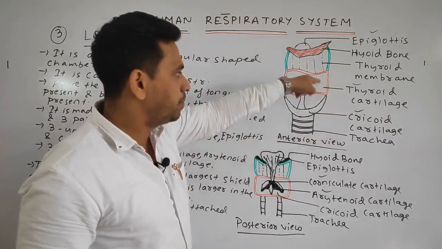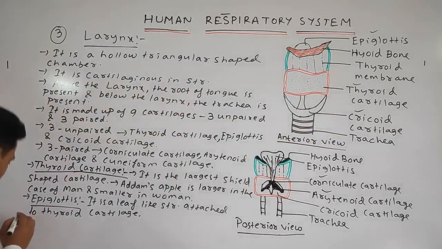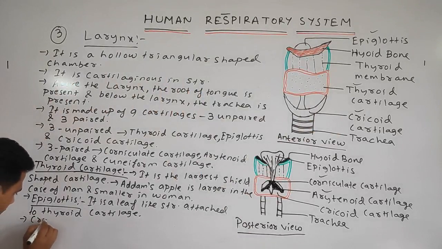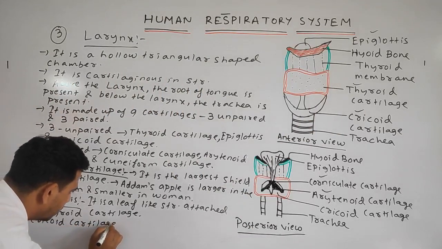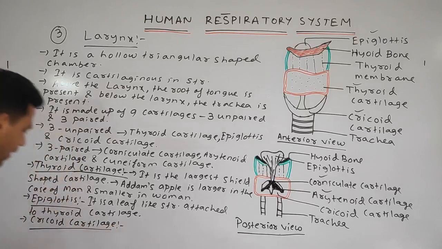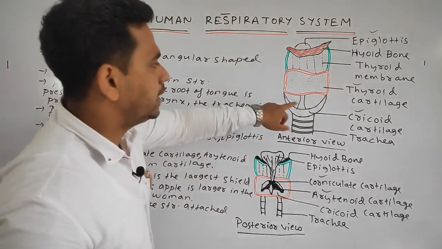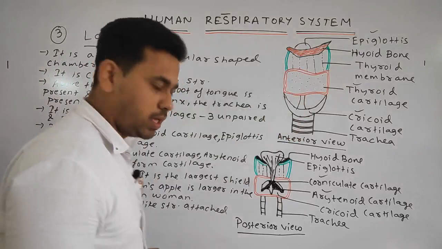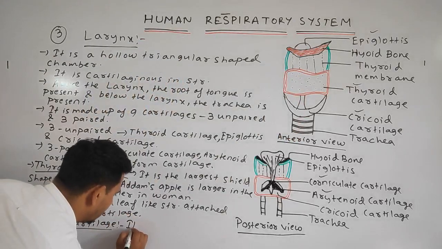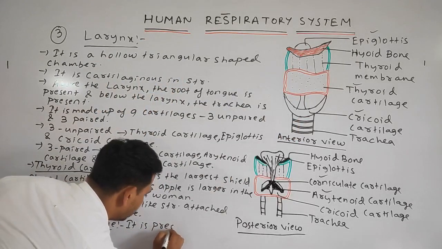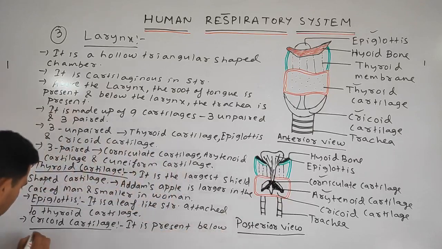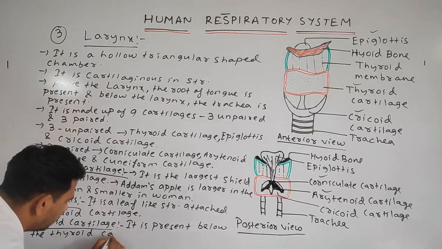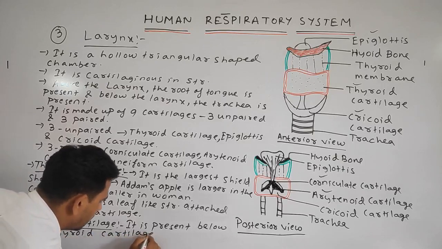Okay. Last one is your cricoid cartilage. It is located below the thyroid cartilage. Next is your cricoid cartilage. The cricoid cartilage is present below the thyroid cartilage.